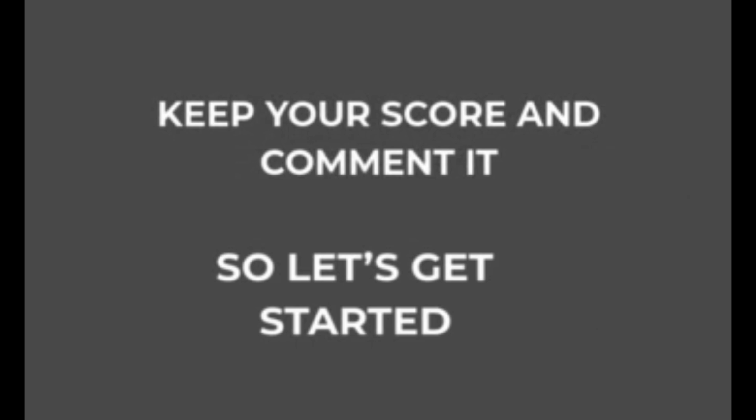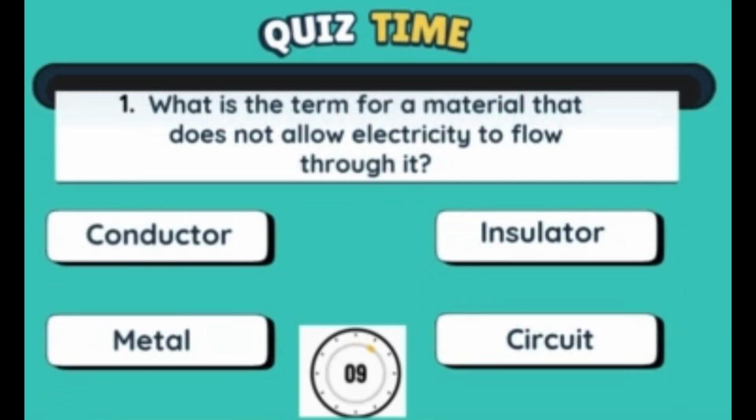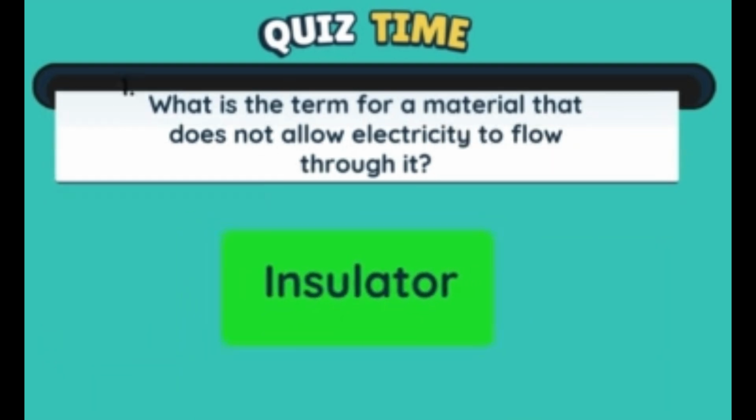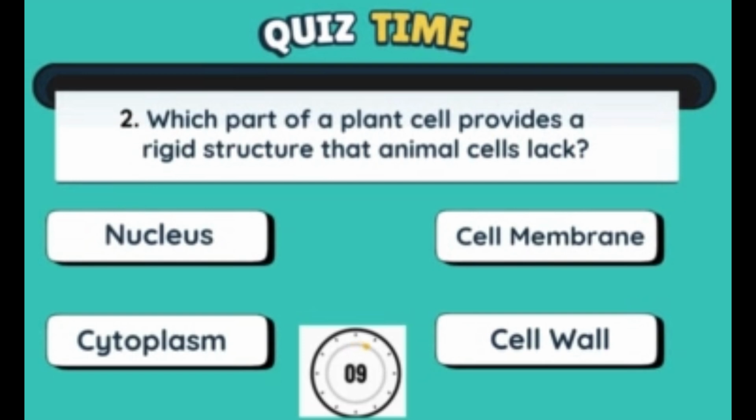So let's get started. What is the term for a material that does not allow electricity to flow through it? It is insulator. Which part of a plant cell provides a rigid structure that animal cells lack?